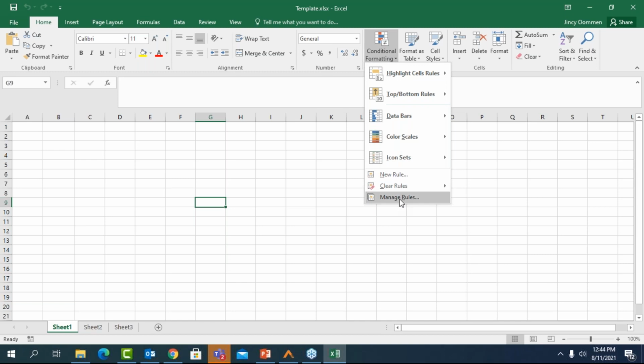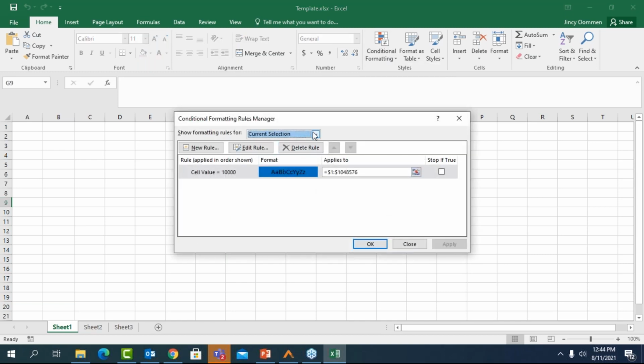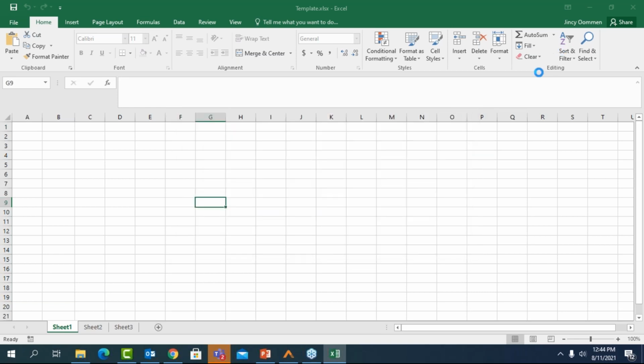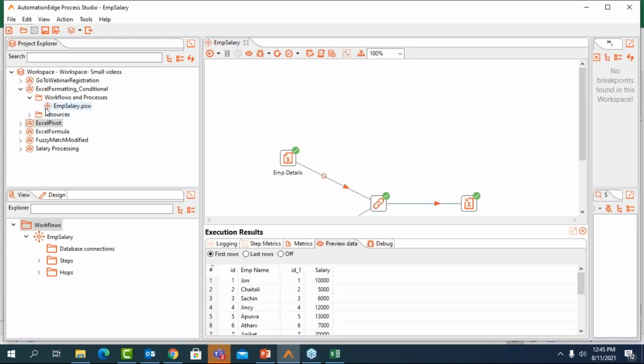But if you go to manage rules, you will be able to see the rules that are applied on this worksheet. So you can see this is the color coding that you just saw on the employee data output file. So this is how you can do conditional formatting just with a single step with the help of the ready connectors that we have. Let me take you to the other processes now.